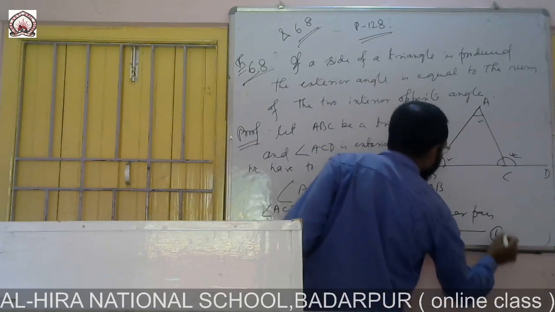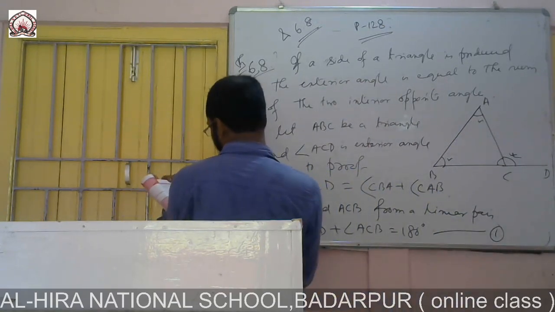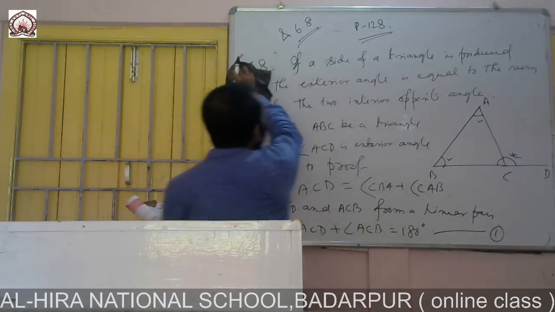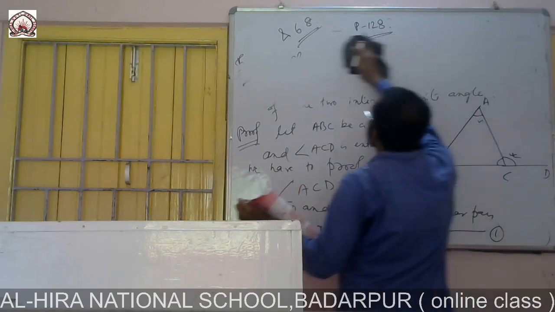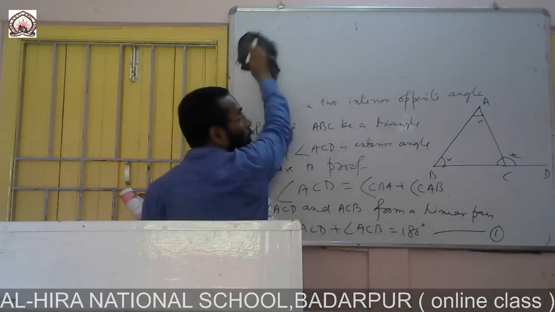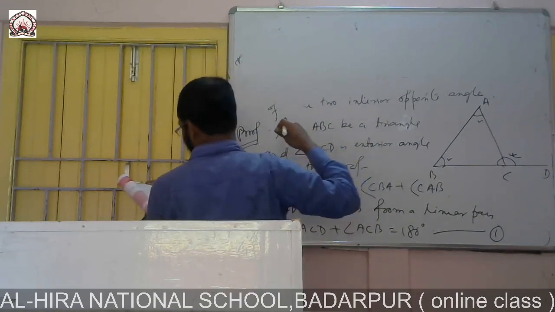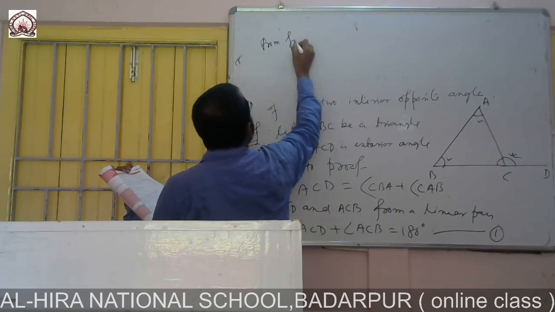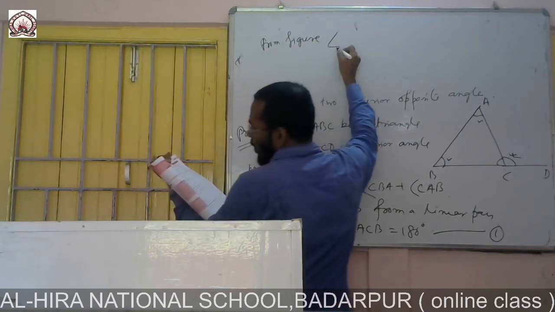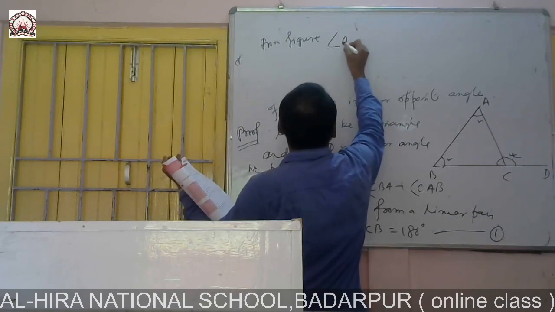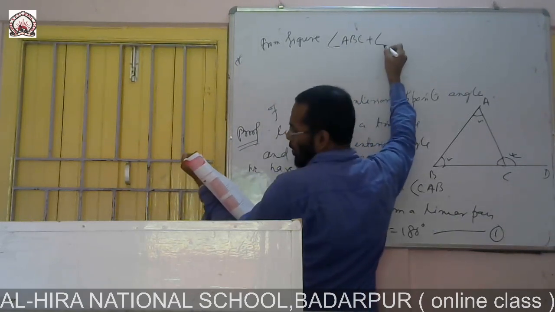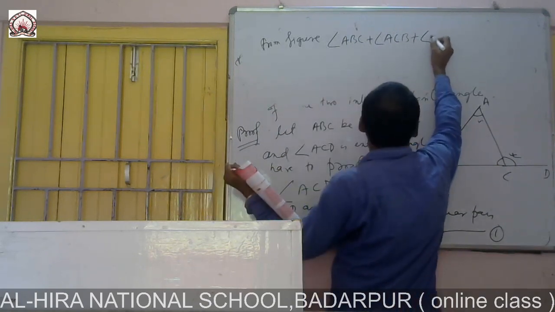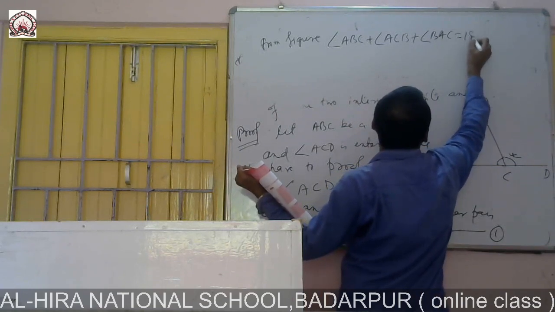Now question number 1. From the figure, because of the angle sum of a triangle, angle ABC plus angle ACB plus angle BAC is 180 degree.